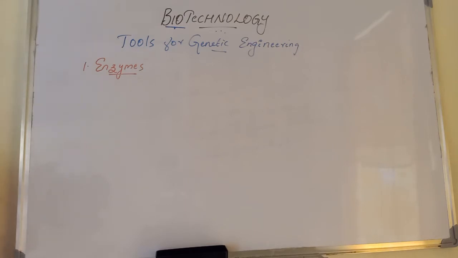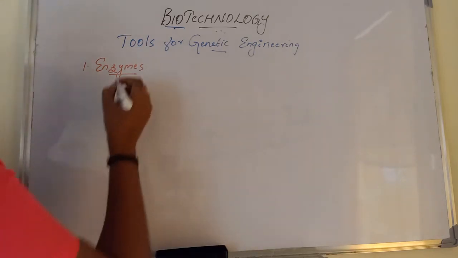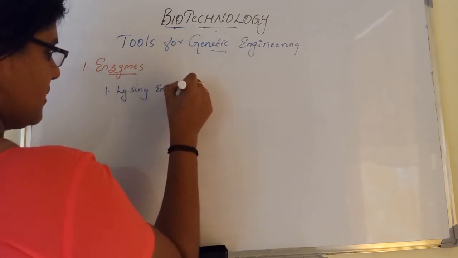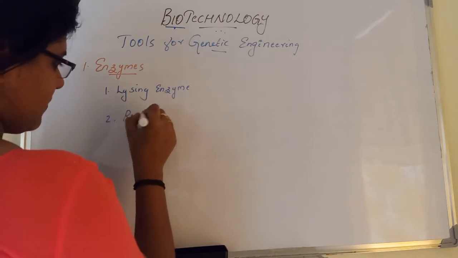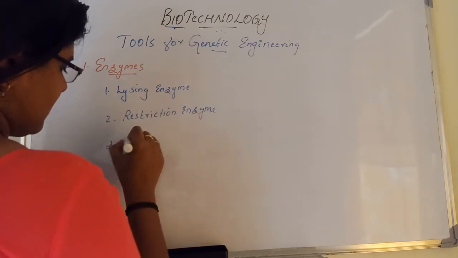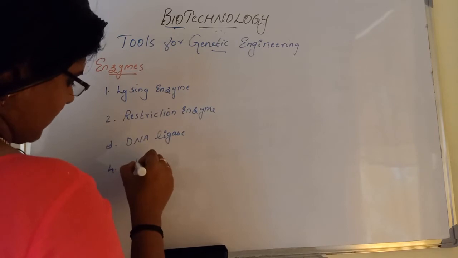Many types of enzymes are used in genetic engineering or recombinant DNA technology, but the most important enzymes are lysine enzyme, restriction enzyme, DNA ligase and alkaline phosphatase.